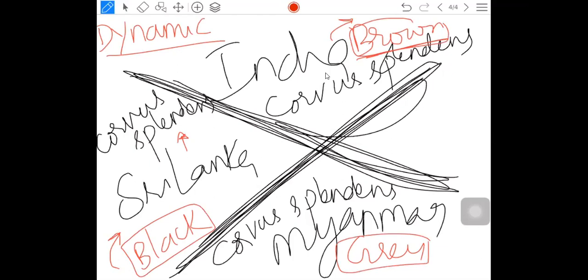I am just talking about the example; you may be thinking that a crow is black only. They are talking about shades, the different shades. Indian crow and Sri Lankan crow are not of the same shade. Why? Because they get adapted to their surrounding climatic condition. That's what we call dynamic nature. That is dynamic, which can change.